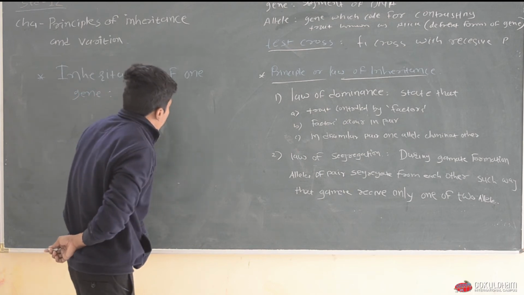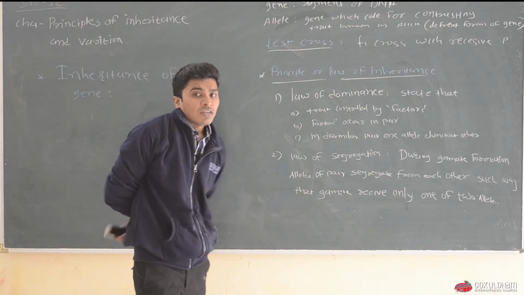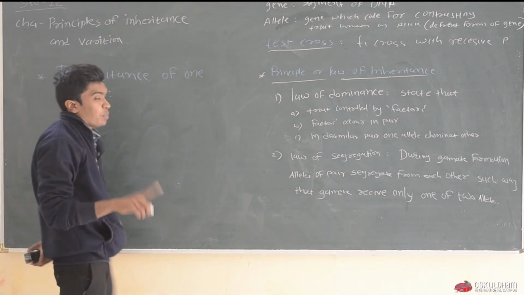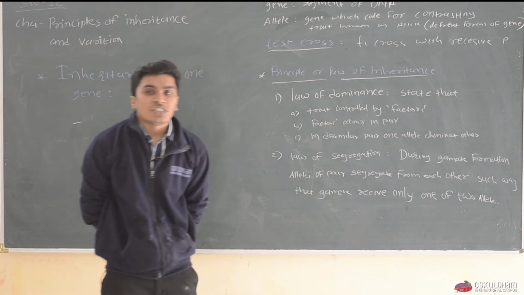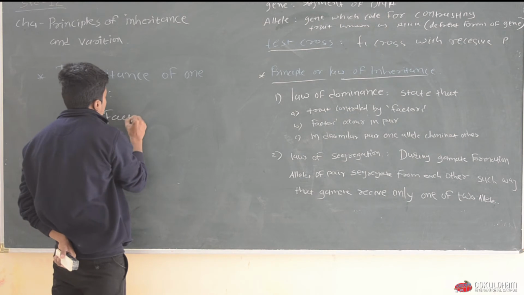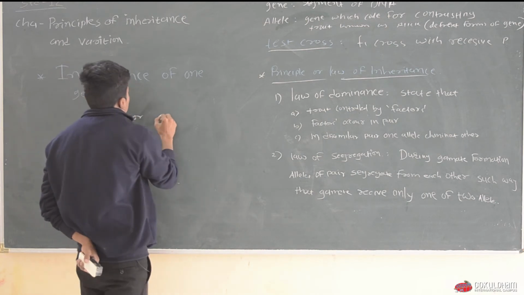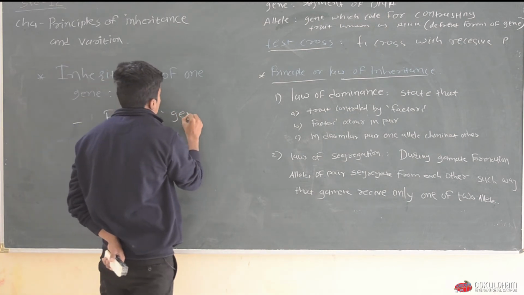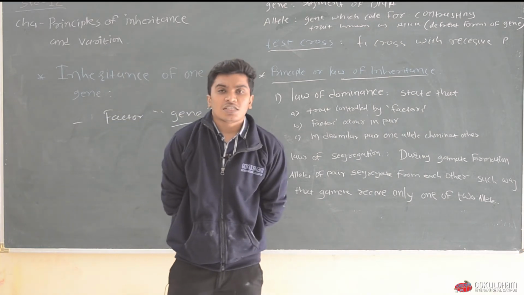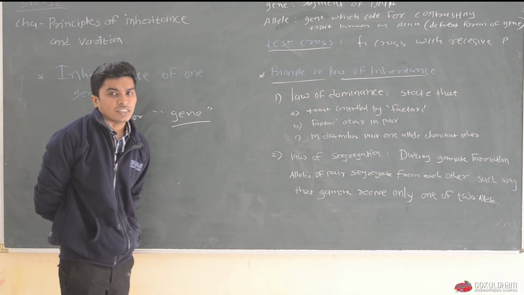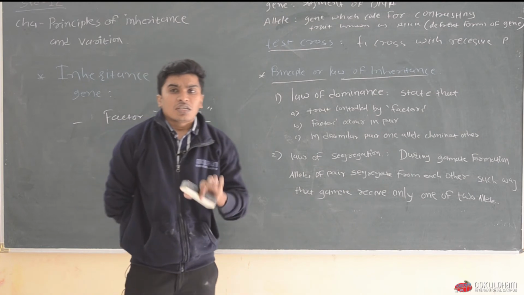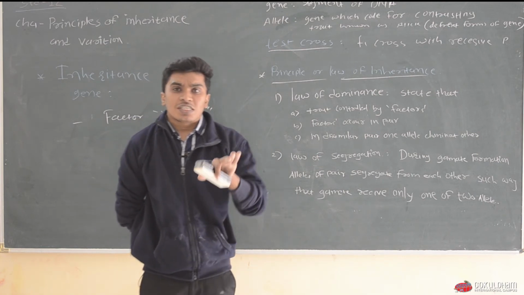Then he said that a character is controlled by one factor which is known as gene. And what is gene? Gene is a fragment of DNA which codes for a particular protein or particular trait.